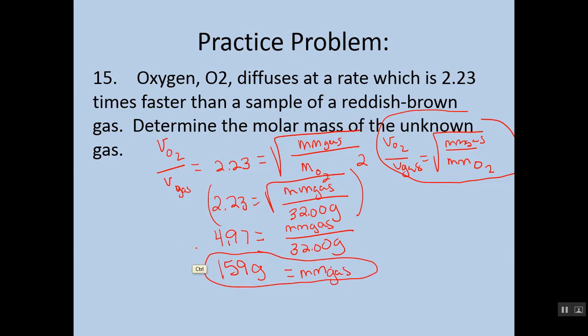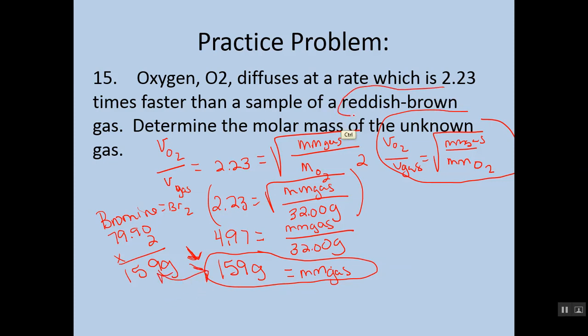Now, we think about that, and actually, it hopefully kind of makes sense, but that 159 molar mass, remember that a lot of the gases over on the right side of the periodic table, the gases that we look at as gases, several of them are diatomic, and one of them in particular that's diatomic is bromine. And remember that bromine has a mass of 79.90, but it's Br2, right? And Br2, so 79.90, we end up getting that it's approximately 159 grams. So it should make sense that this is probably bromine.